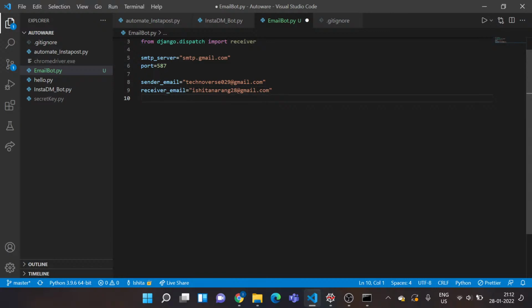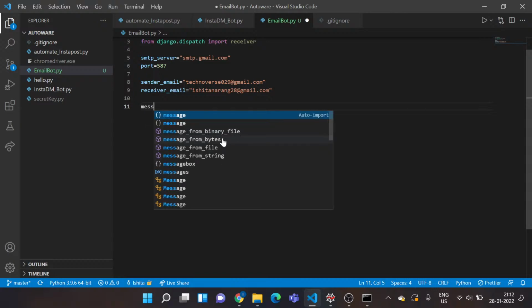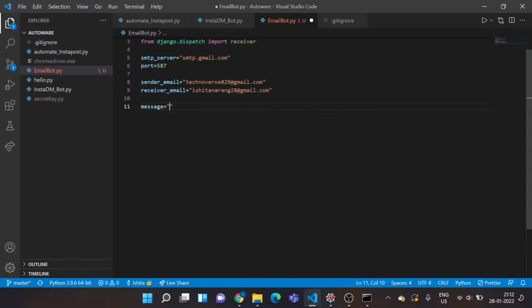Okay, so I have these variables in. So next is I want my message. So I'll just say, hey there, this is an automated message. Okay, so I've got my message in.